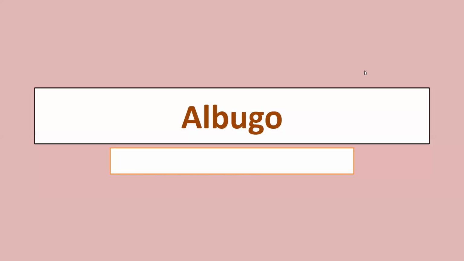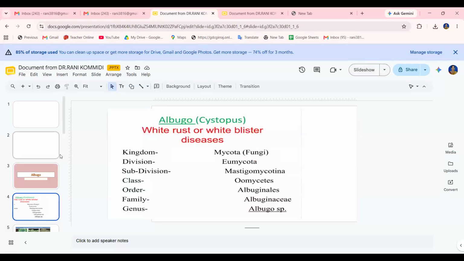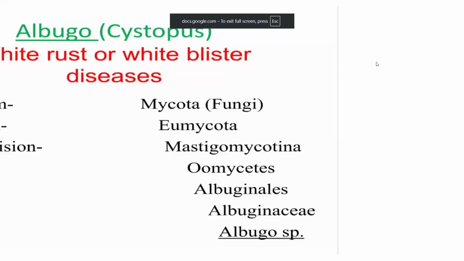Just wait, sir. So generally, as per Ainsworth classification, the fungi, okay, are the slides visible, sir? Yes, madam, yes. Okay, sir. Just wait, sir.